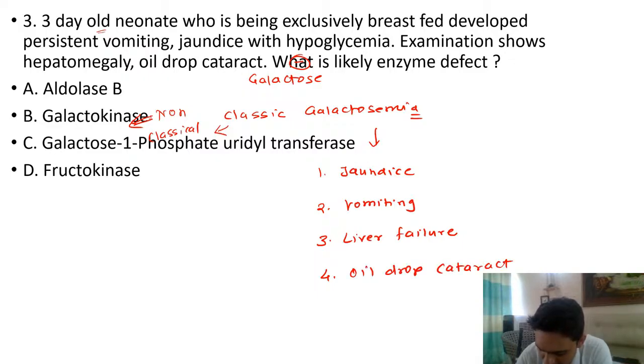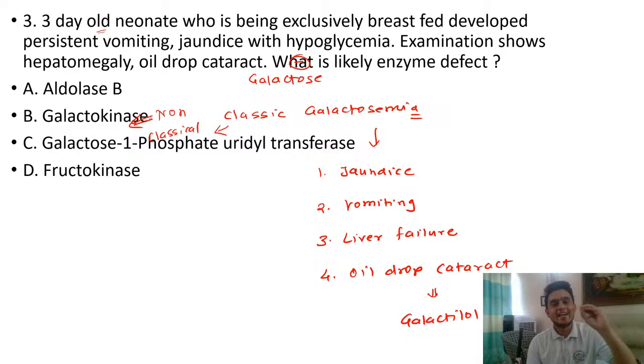This happens because of the deposition of galactitol. The excess galactose gets converted into galactitol, and this galactitol deposits in the lens, which leads to the formation of cataract. Okay. So this is what classical galactosemia is.